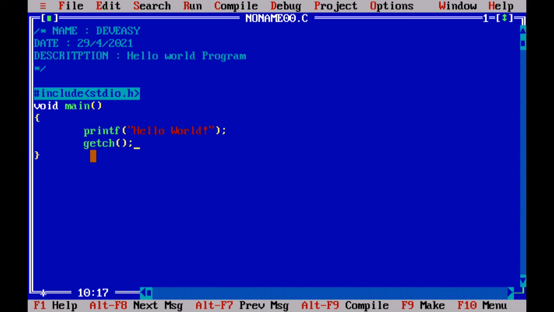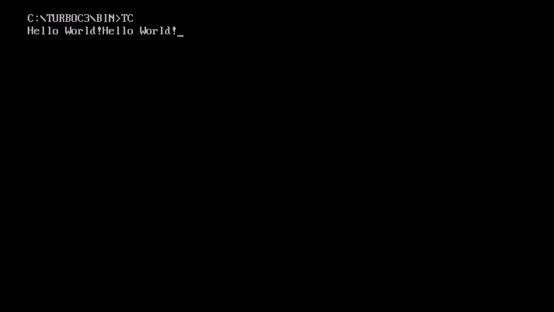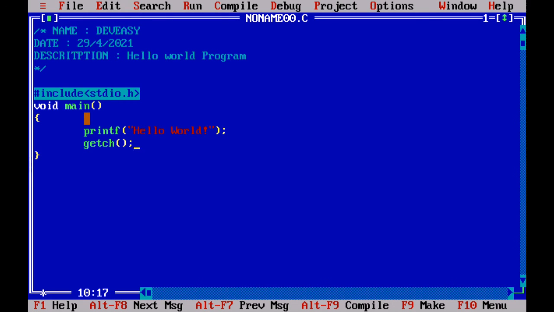so that the screen waits there and we can see the output. Let me run this, and there you go. You can see hello world coming twice: once was before and now it is this. For that, we have another function to clear the screen.